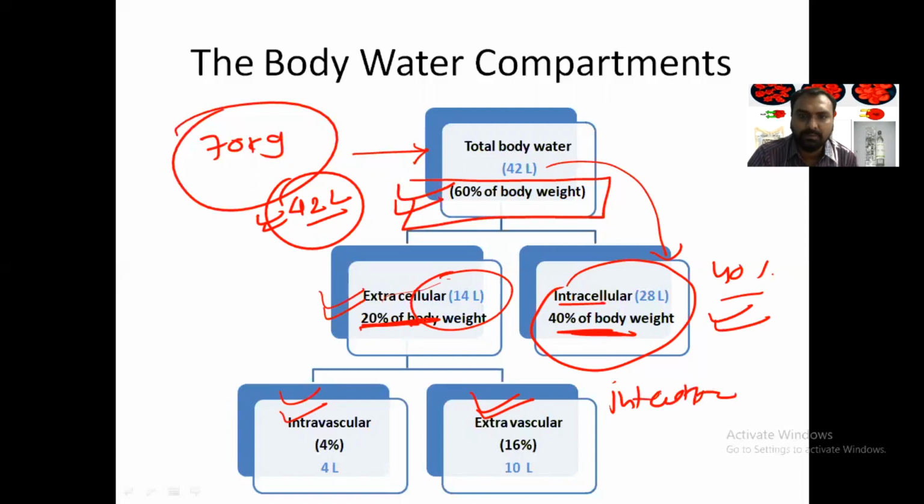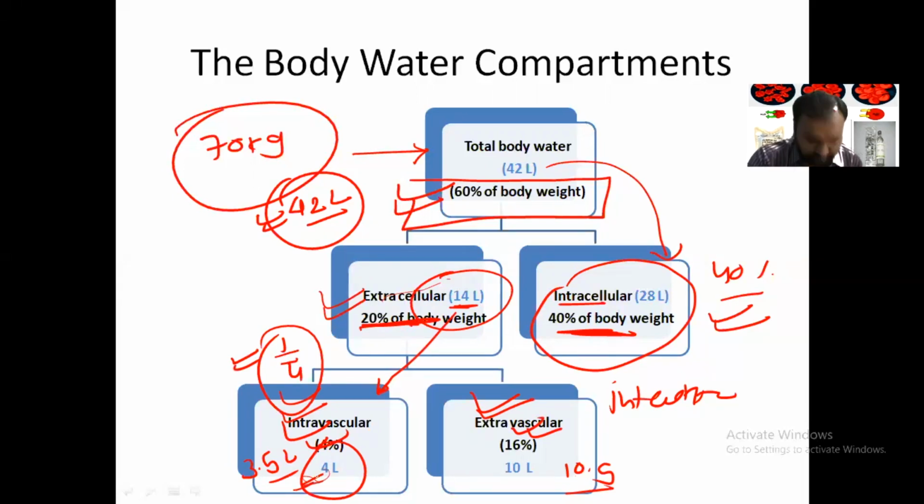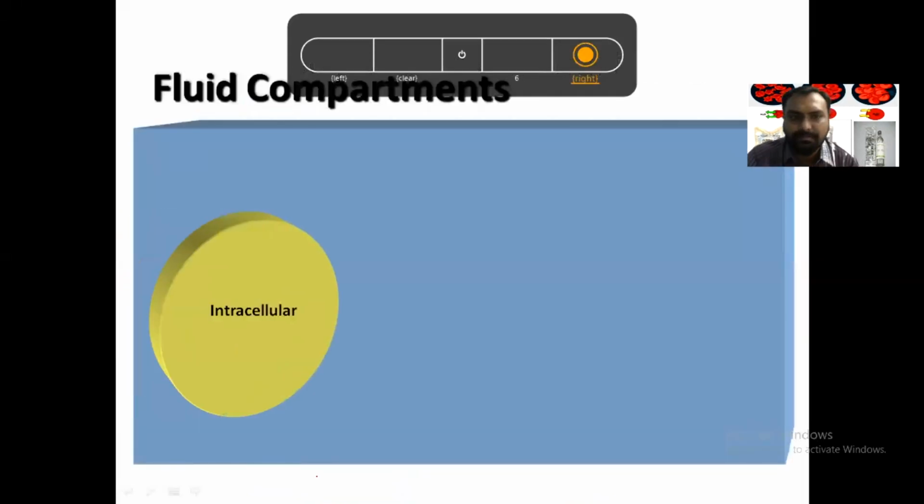It is around 16%, that is around 10.5 or 10 liters, while intravascular is around 3.5 liters, that is 4 liters. Right. So if we calculate, out of 14%, if we take the 4%, it is around a quarter portion, about 3.5 liters. So this is how the water is distributed.